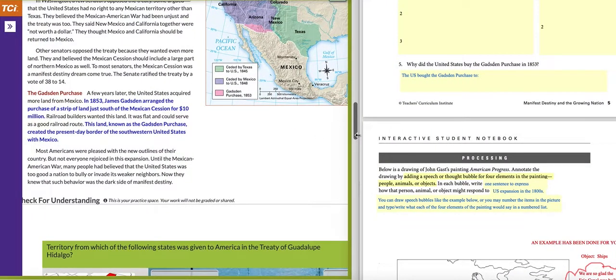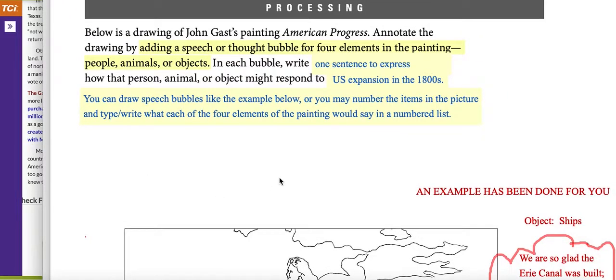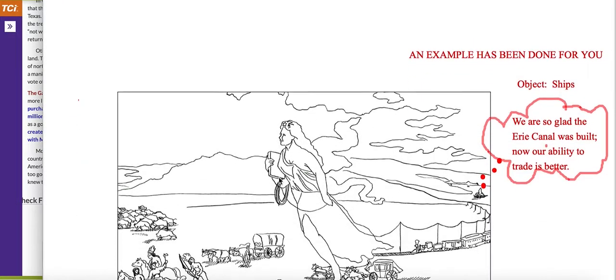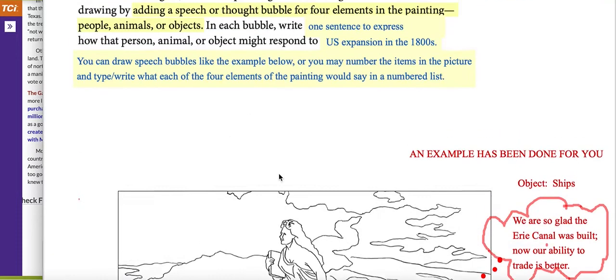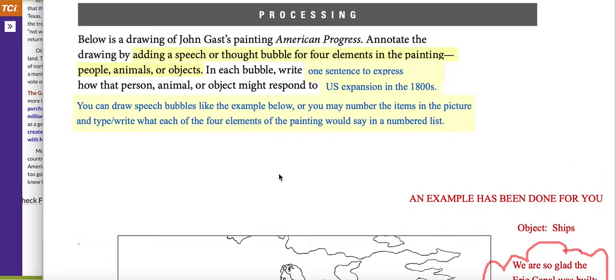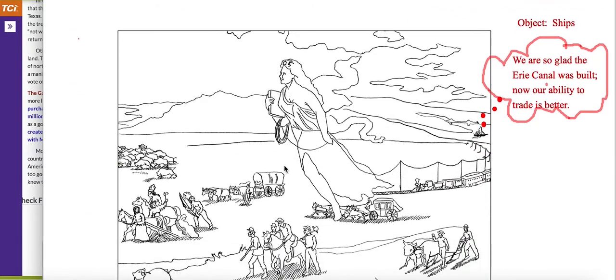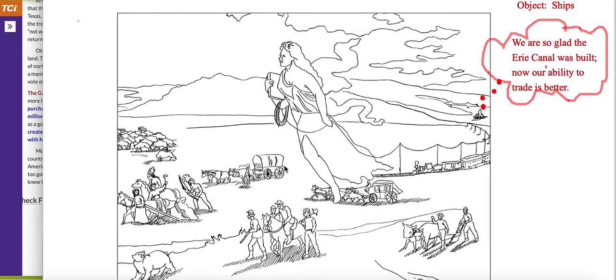On this section, you will see a sketch, the same sketch we looked at before when we annotated the painting American Progress. This time you'll do a couple different things. You will not write on the painting again or on the picture, but instead you will annotate it by drawing or by first selecting 4 items from the painting.